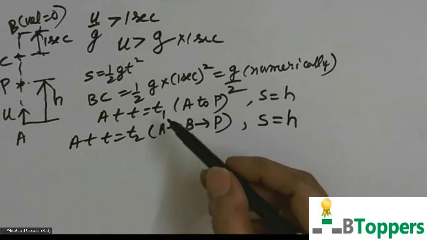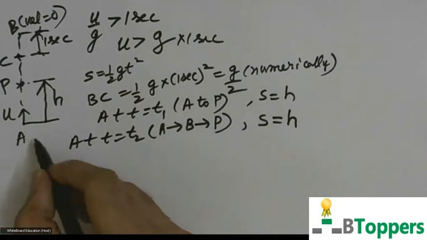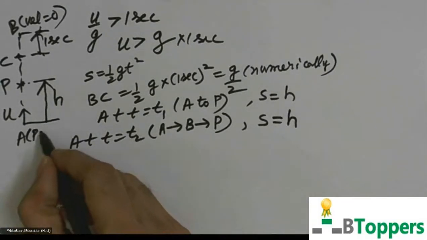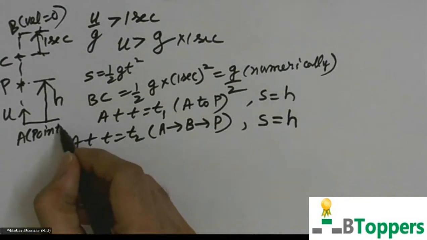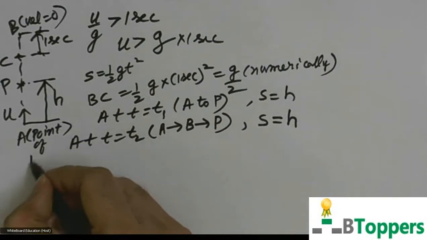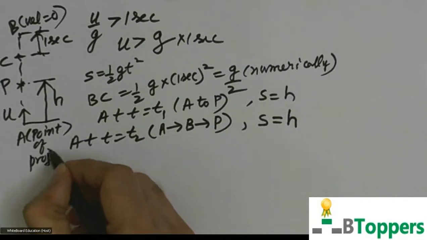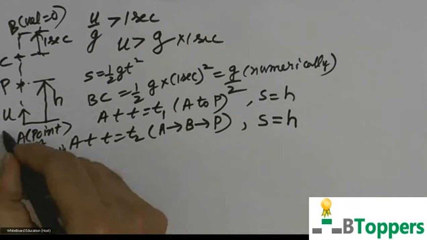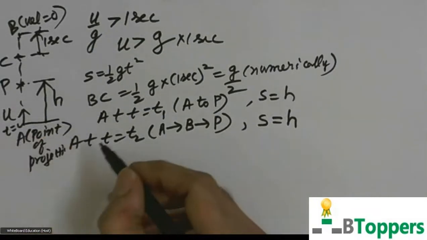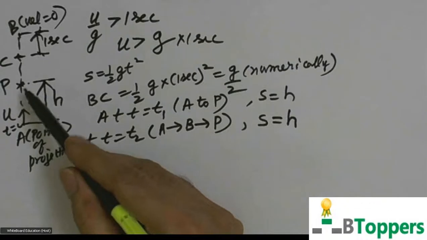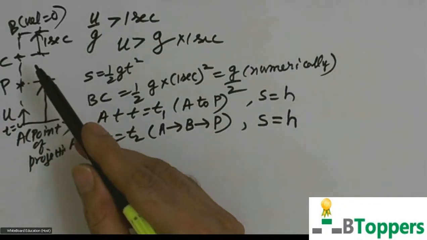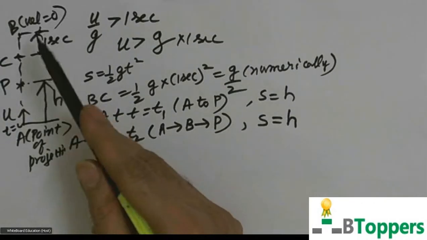That means displacement at t equal to t1 measured with respect to the point of projection. That means here we start counting time when the body is projected from the point A. That means the body is projected from the point A at t equal to 0. So t equal to t1, it passes through point P in the upward motion during the upward journey.